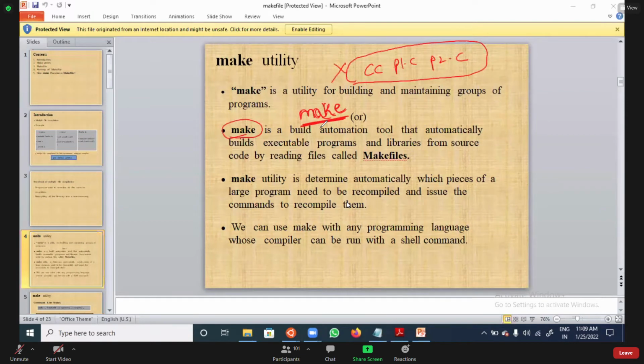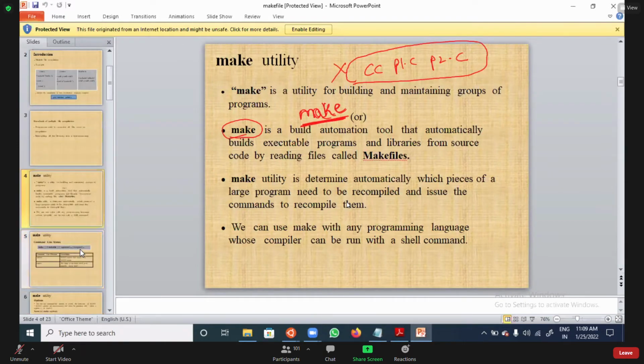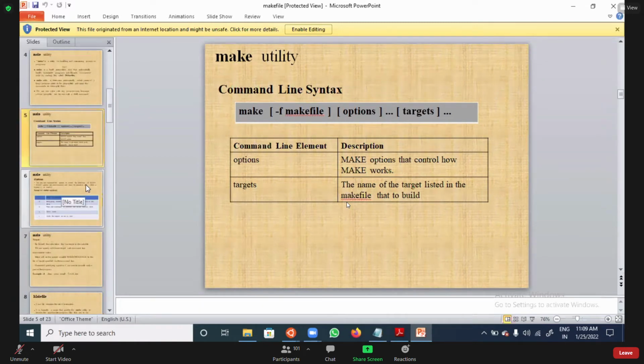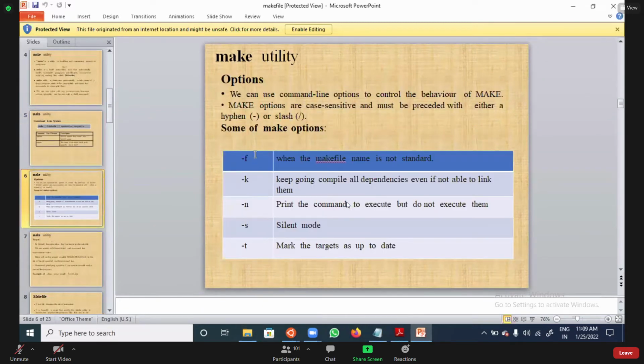Whenever you use the command make, it is going to compile our program. How is it going to compile? You can observe here, there are some commands, some options and some targets, so many things. But right now we don't want all these things. We will discuss the basic information, how it works and what its use is. Now you can see, there are some options like -f for forceful, and -a means kill all compiler, all dependency files are going to link.